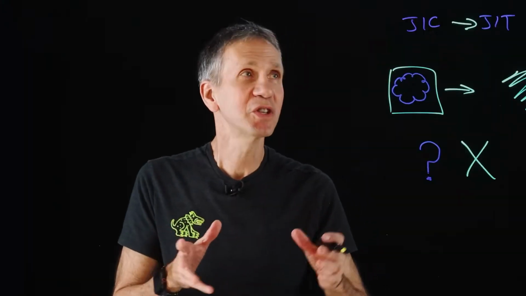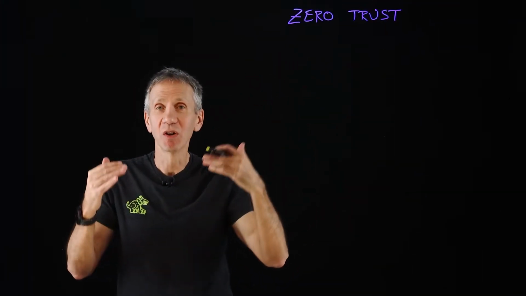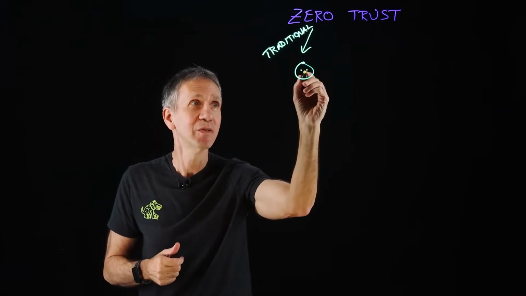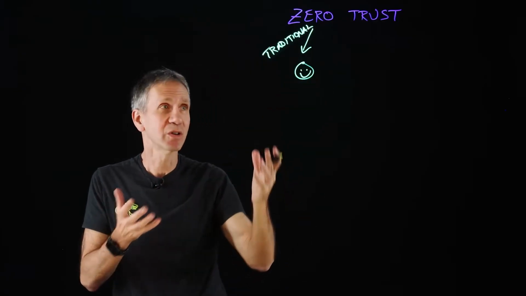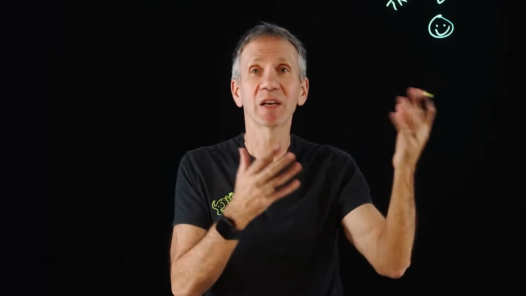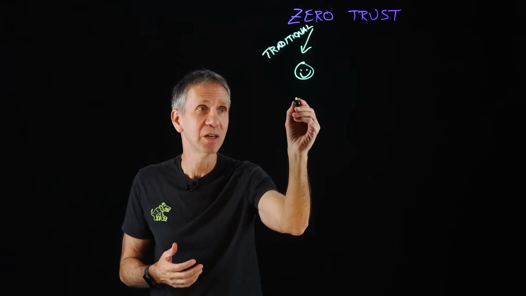So let's take a look and see what Zero Trust principles would look like if they were applied to an agentic environment. First of all, let's look at a traditional environment. How do we apply Zero Trust in this case? Well, we've got users that have to be secured. They're part of the security equation. So I need to do identity and access management. I need to make sure that the user has an account, that they're logged in, that the person logged in is in fact the user they claim to be, so that's strong authentication. Access controls, so that they can only access the things that they're permitted to see.